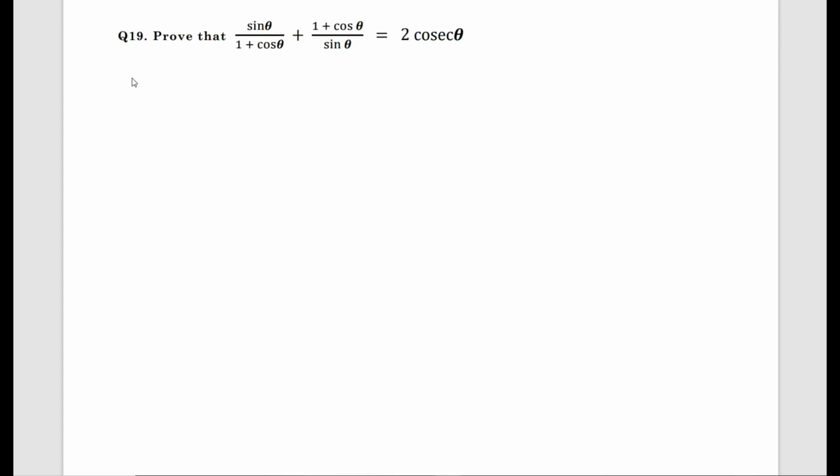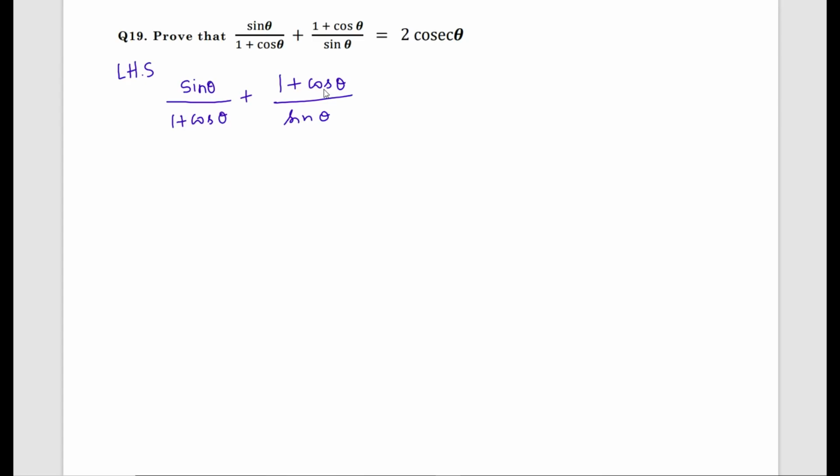Now we need to prove that sin theta by 1 plus cos theta plus 1 plus cos theta by sin theta equals 2 cosecant theta. So what I'll do in the exam, when this kind of question is asked, is first write down the LHS. What is LHS here? Sin theta by 1 plus cos theta plus 1 plus cos theta by sin theta.